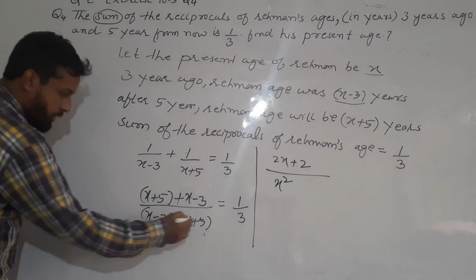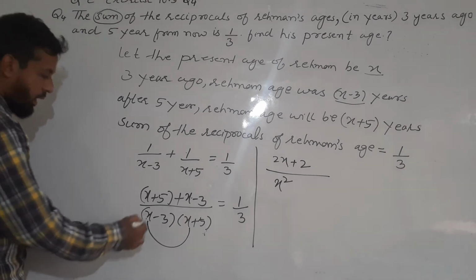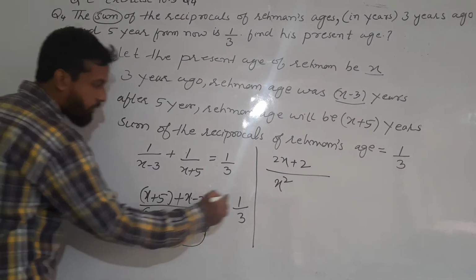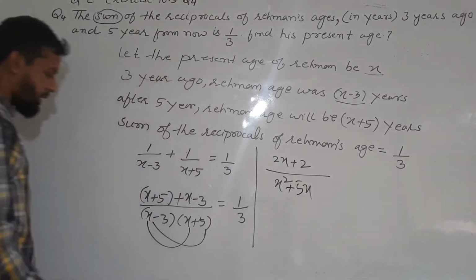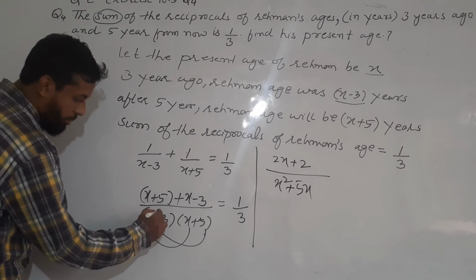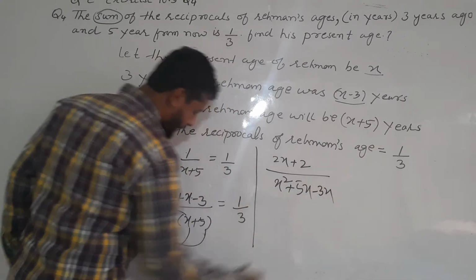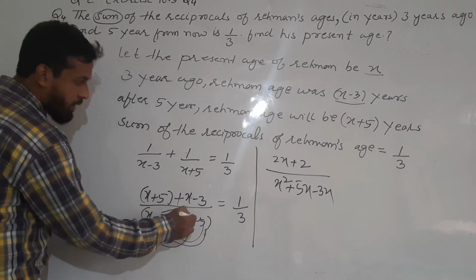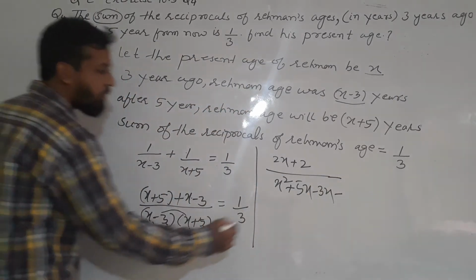Then x into 5. Let's see how to open the bracket. x into x square, x into 5 plus x into 5 is plus 5x. Now minus 3 into x will be minus 3x. Minus 3 into 5, minus into plus, minus 3 5s are 15.